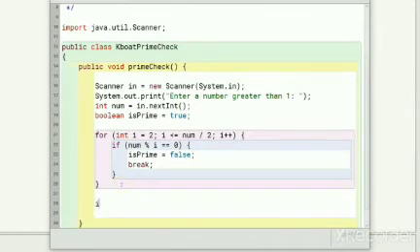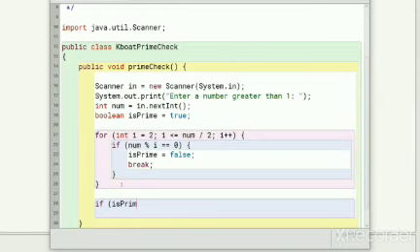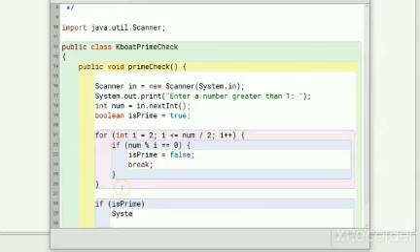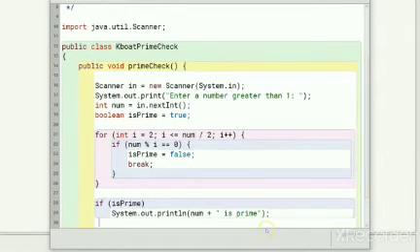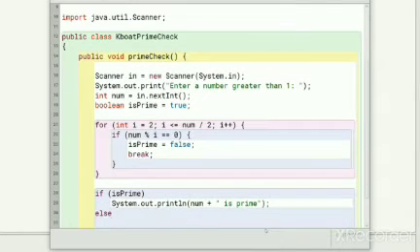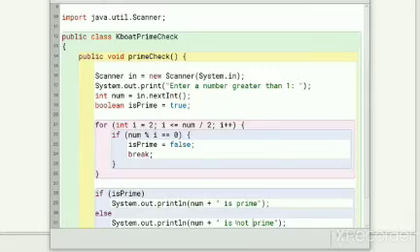Outside the loop, I will check its value. If it is true, I will display the number is prime. Else, I will display the number is not prime.